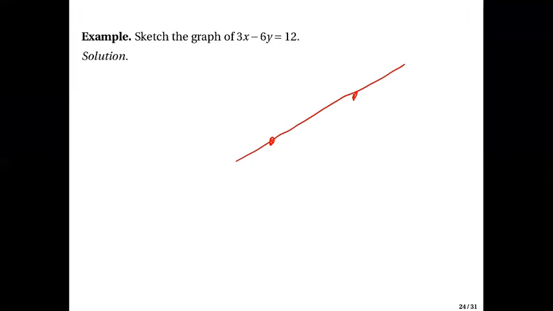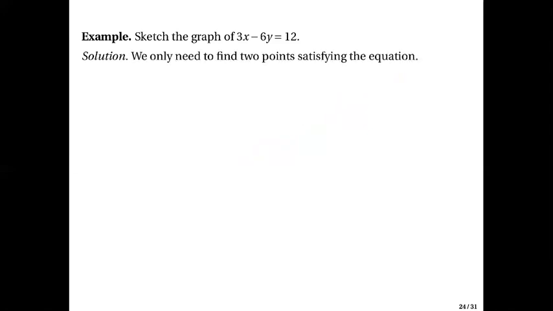The easiest way to get 2 points on a given line is to find the intercepts, the x-intercept and the y-intercept. We take in particular the intercepts.